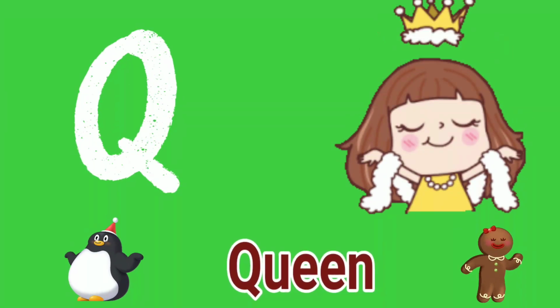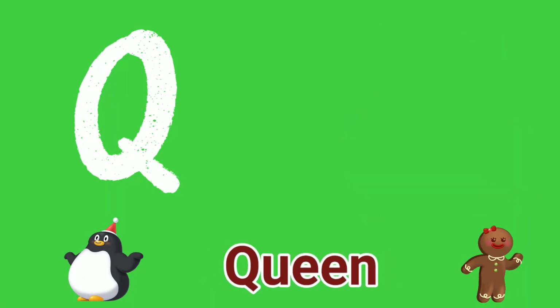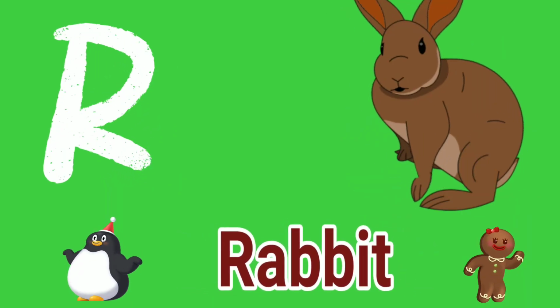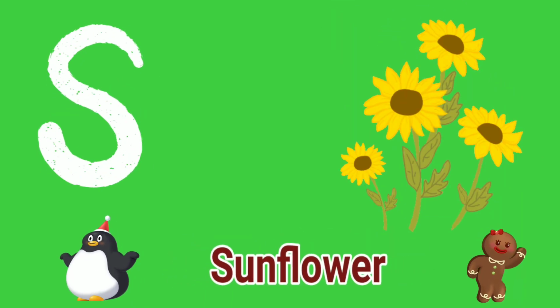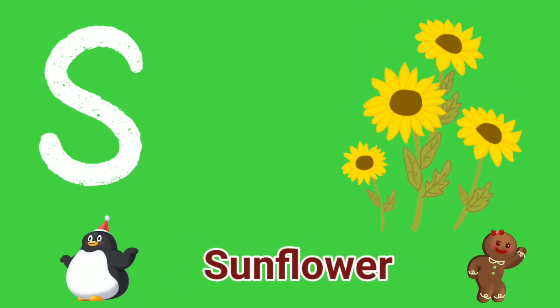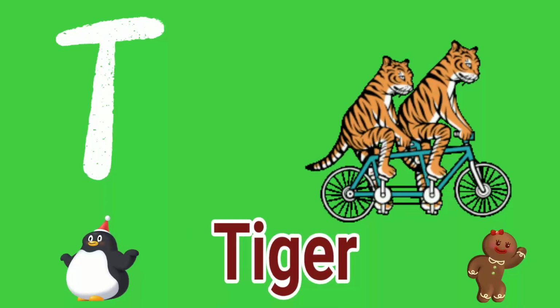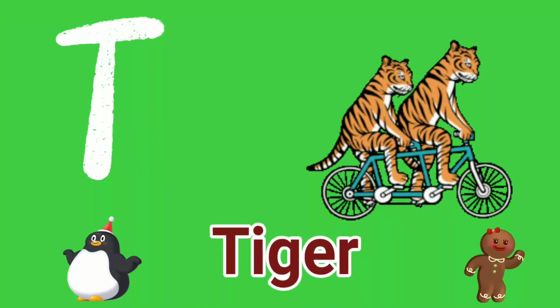Q for queen. R for rabbit. S for sunflower. T for tiger.